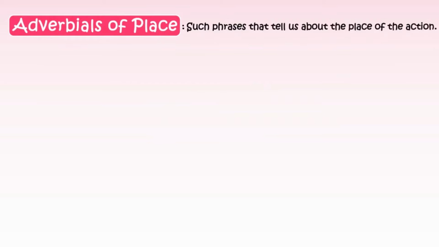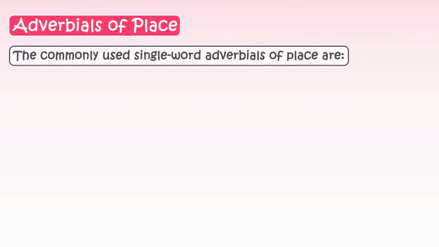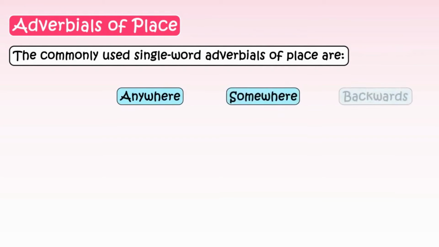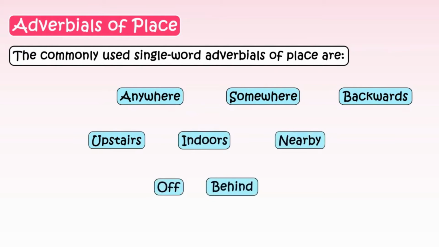First off, we have adverbials of place. Such phrases tell us about the place of the action. The adverbs of place mainly modify verbs and tell us where something takes place. The commonly used single word adverbials of place are anywhere, somewhere, backwards, upstairs, indoors, nearby, off, behind, and so much more.